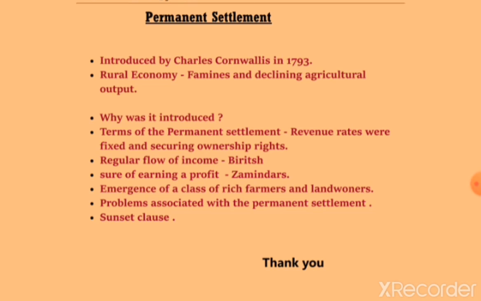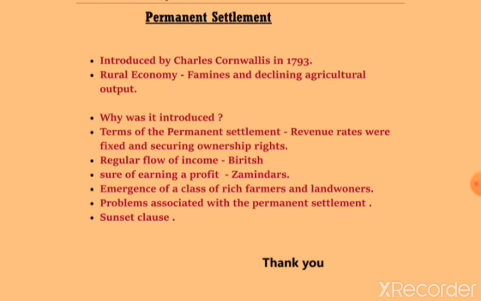Well, there were so many problems associated with the permanent settlement, and I'll discuss the major ones. The first major problem was to identify the individuals who could sign the contract as well as invest in agriculture. Eventually they managed to find some zamindars, but the revenue demand was extremely high. It was exorbitantly high. Why? Because British officials knew that they could not claim an increase in the future because the revenue rates were fixed. So initially they fixed a high revenue demand.